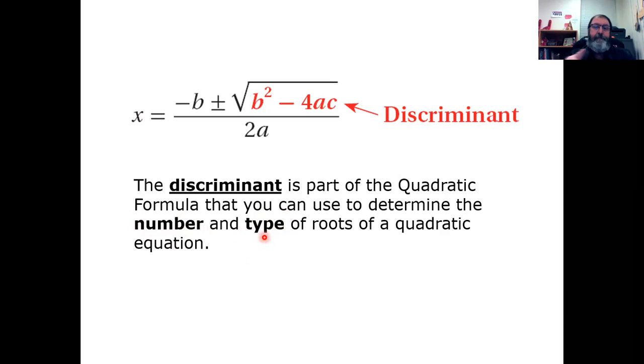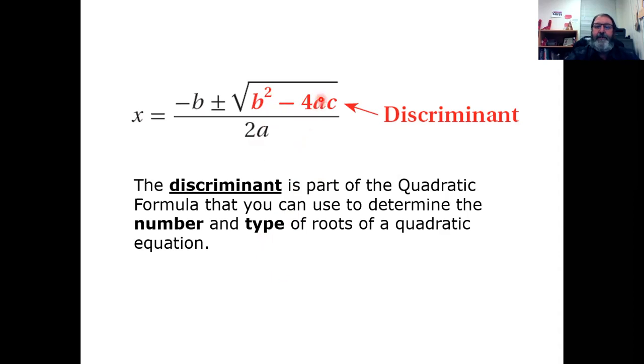There's the number, and there's the type. They're real. Or like the last question, the negative 23, we see that they're imaginary roots, and so we know that the parabola doesn't ever touch the x-axis, and they're imaginary or complex roots. So the discriminant will tell me that. How does it tell me that?